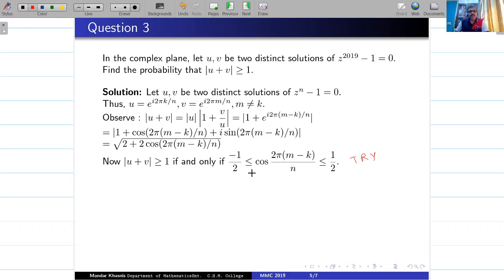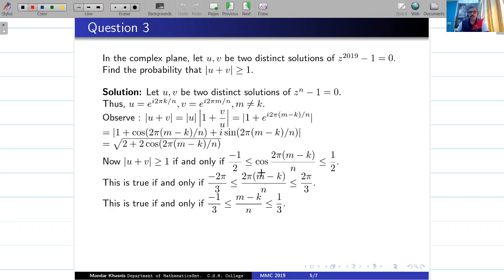So if I want cos of something to lie between minus half and half, then this angle should lie between minus 2 pi by 3 to 2 pi by 3. And this will finally simplify further. 2 pi will get cancelled, and I am ending up with this condition on m and k.